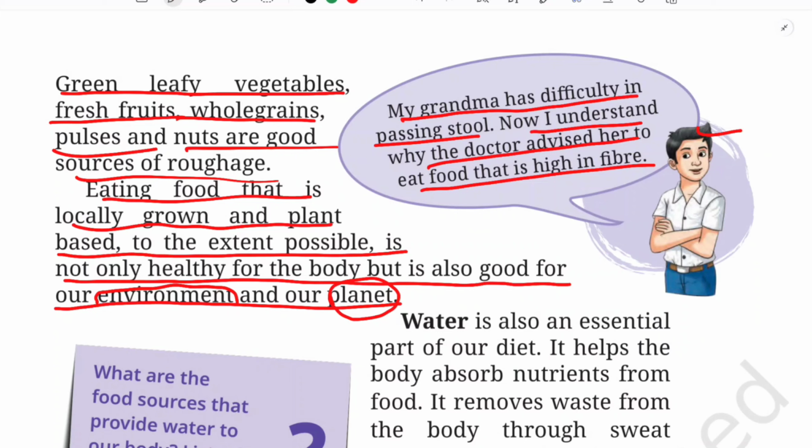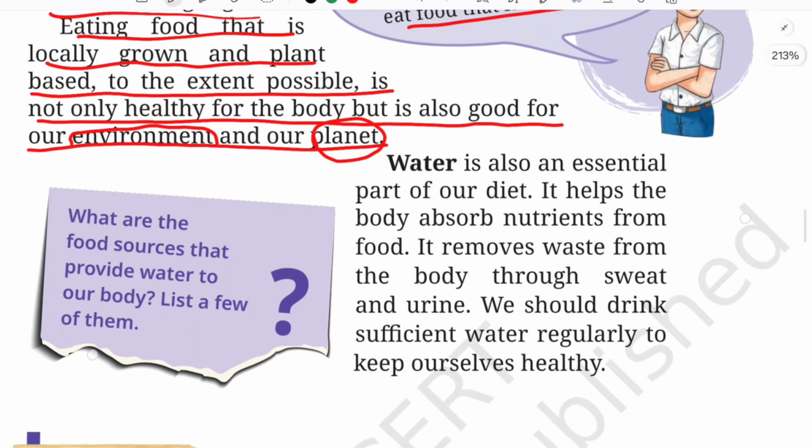They'll be spreading chemicals, they'll be spreading fertilizers and all these things, isn't it? So what will be the result? There will be soil degradation, okay. The soil will lose certain important nutrients. So that is why if we grow vegetables naturally by using organic manure and all, what will happen? It is very much good for our body and health, as well as very much good for the environment and our planet also, okay. So I hope you have understood that one.